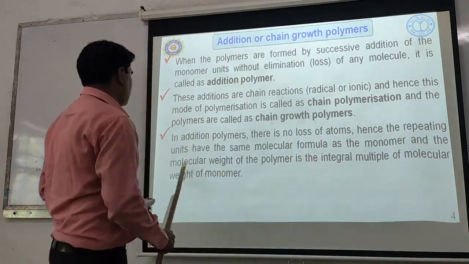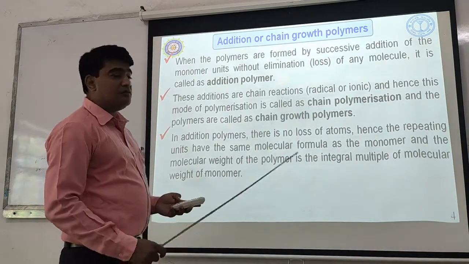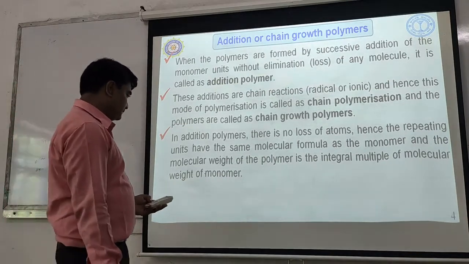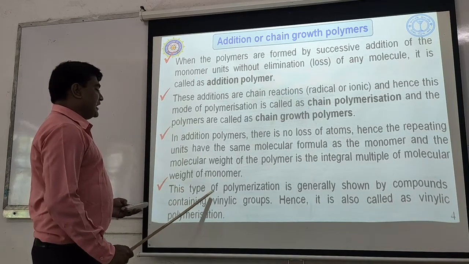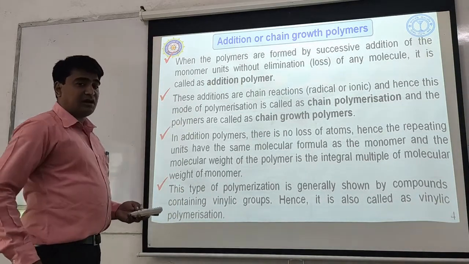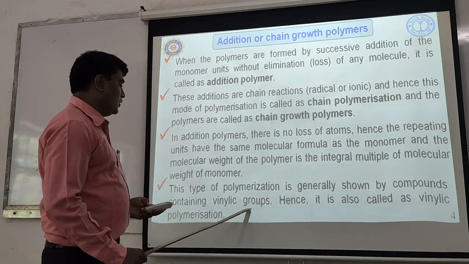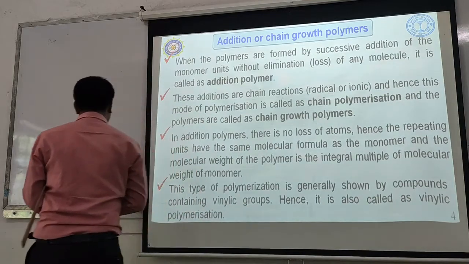Okay, and the molecular weight of the polymer is an integral multiple of the molecular weight of the monomer. Then this type of polymerization is generally shown by compounds containing the vinylic group. Vinylic group means this type of group.